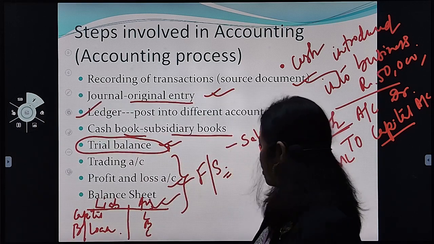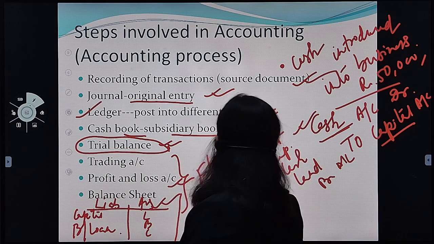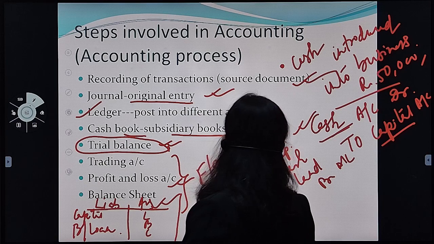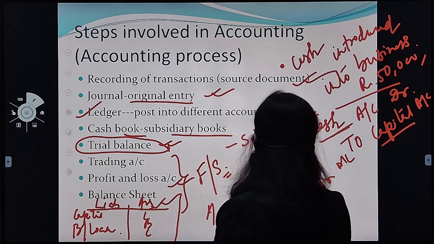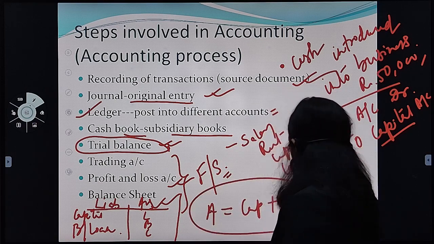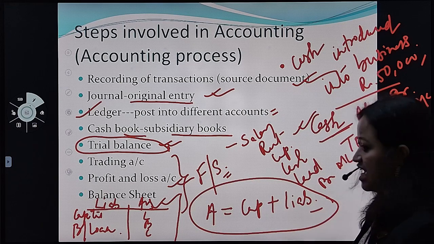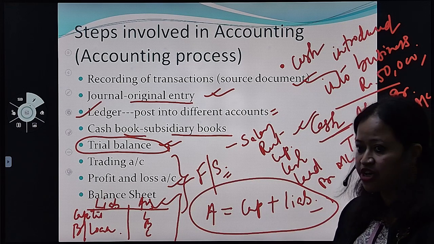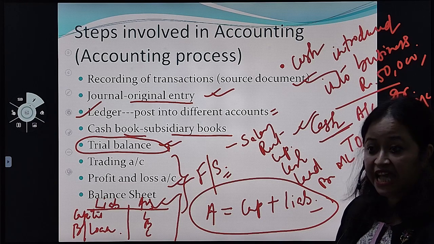So from here we can draw that asset equals capital plus liability. This is, in short, the accounting equation. Asset equals capital plus liability.